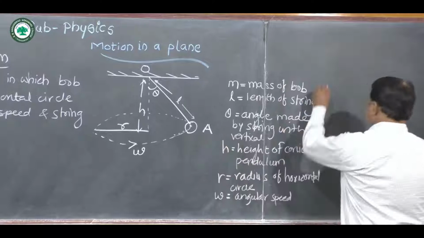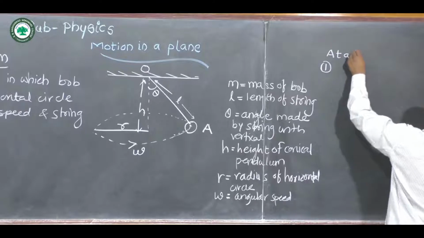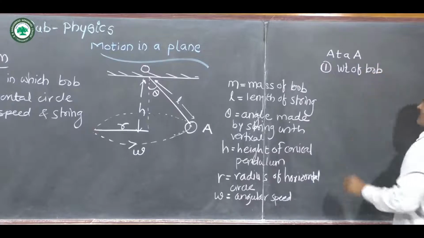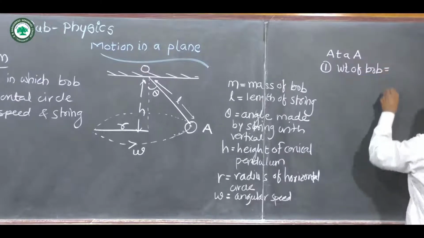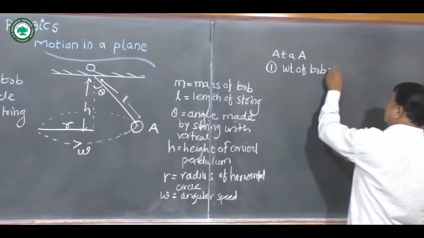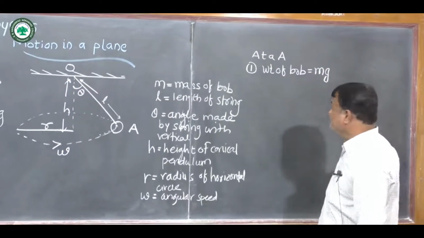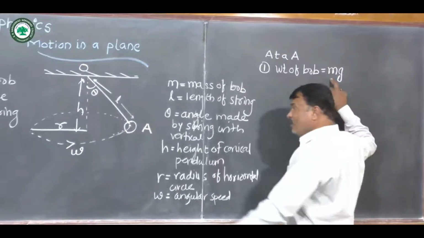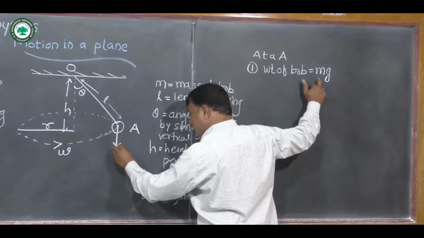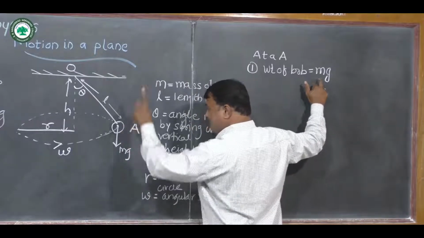The first force acting on the sphere at A is the weight of the bob. If m is the mass and g is the acceleration due to gravity, then the weight of the bob is given by mg. This weight acts on the sphere in a vertically downward direction. So this mg acts vertically downward when the sphere is at position A.